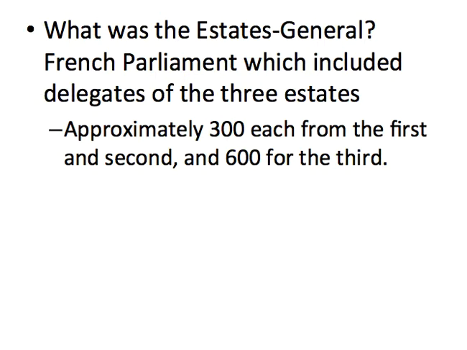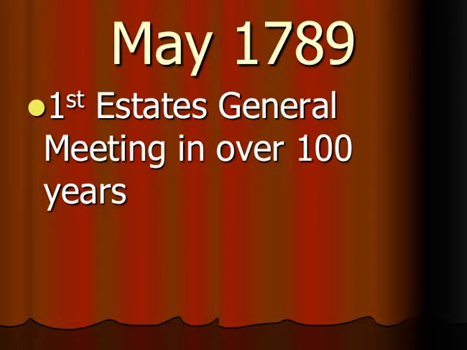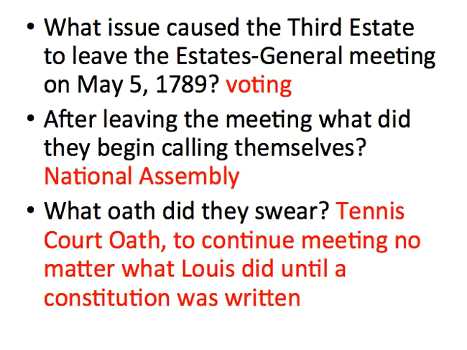That's clearly not fair. They also voted one vote per estate, so three votes total. The first and second estate would always agree with each other, and the third would always get voted out. So that's what's going to lead us to the next thing. In May of 1789 is the first Estates General meeting in over 100 years. It was a very desperate move of Louis to try to gain more taxes.